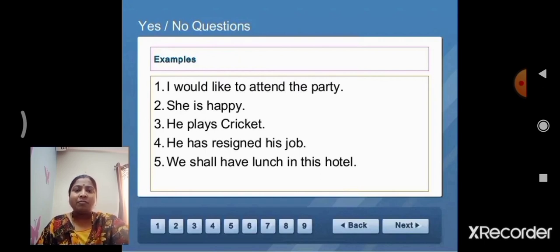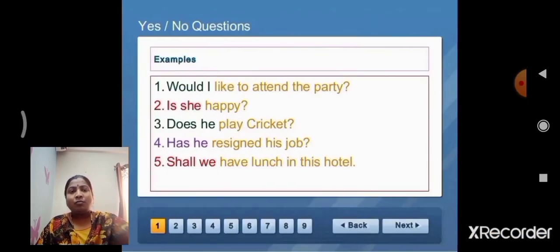What is the structure of yes or no questions? Auxiliary verb plus subject plus the rest of the statement. Here, would is the auxiliary verb, plus I, and the remaining rest of the sentence. Would I like to attend the party?